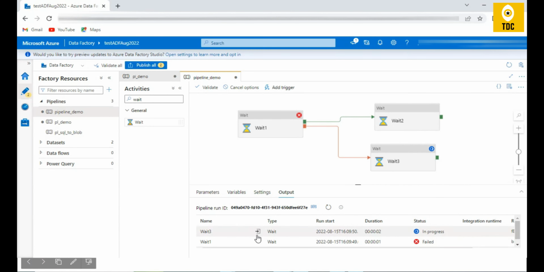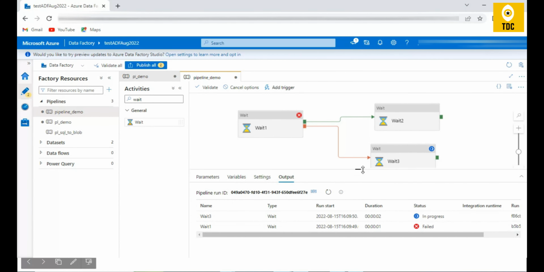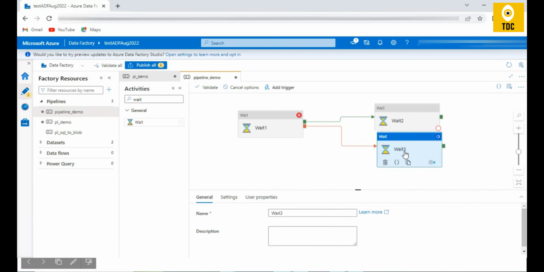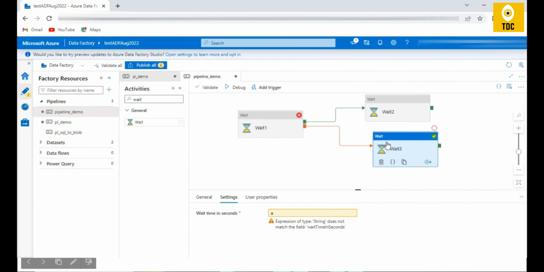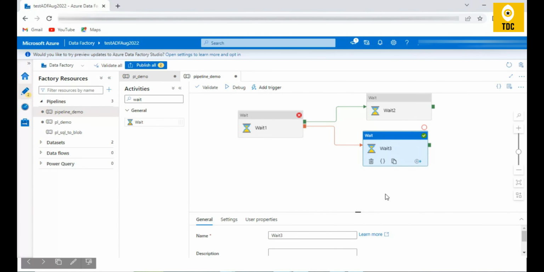And please note that here wait 2 is never called, because wait 2 will only execute when wait 1 is successful, right? So this is clear. Okay. Next, these are the most commonly used two statuses. But let us understand other statuses as well, which are quite important to understand.